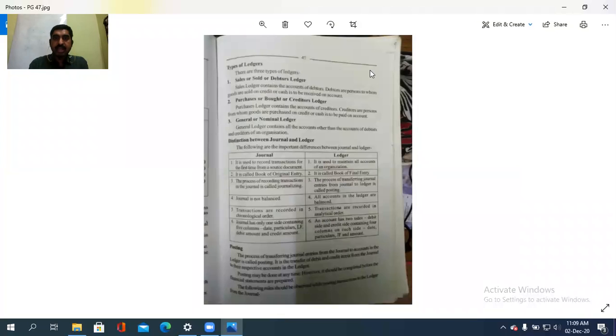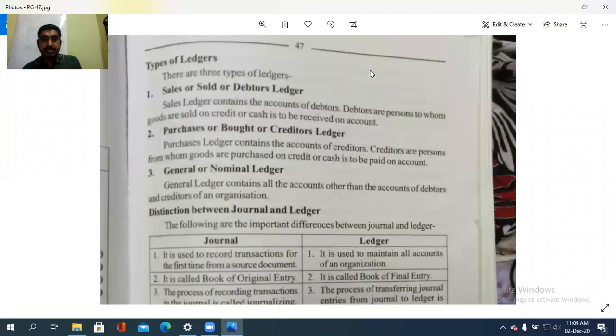Then types of ledgers: sales or sold ledger or debtors ledger, purchases or bought or creditors ledger, and general or nominal ledger. These are the three types of ledger. Sales ledger, what is that? Account of debtors. Debtors are the persons to whom the goods are sold on credit or cash is to be received on account.